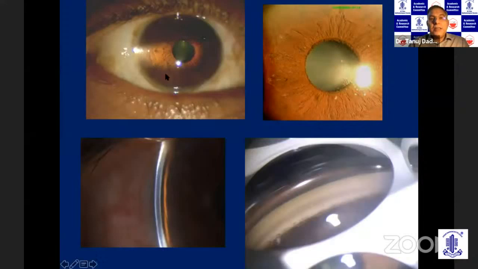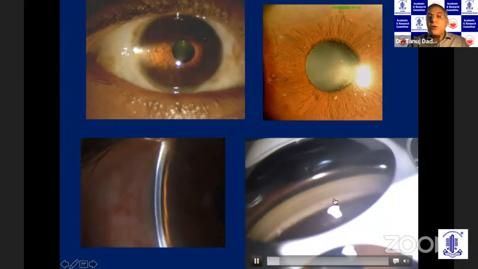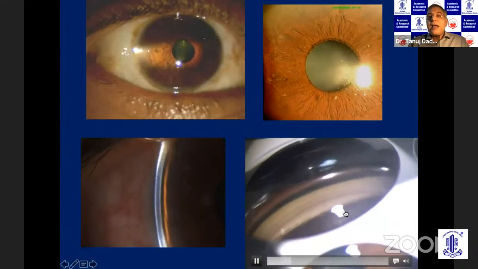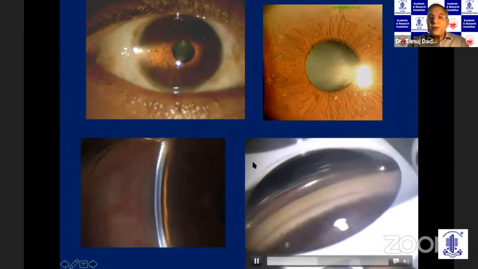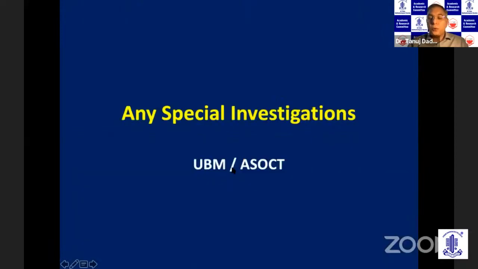Initial signs, you can see the absent pupillary shadow on the oblique torchlight illumination, absence of the pupillary ruff, the van Herick grading, the peripheral anterior chamber depth. But the critical sign is that you must do a gonioscopy and document whether the iris is plugging the trabecular meshwork or not. There can be no diagnosis of angle closure without gonioscopy.